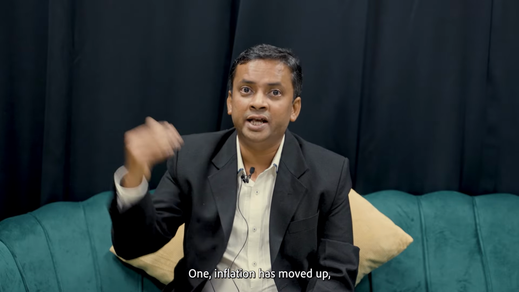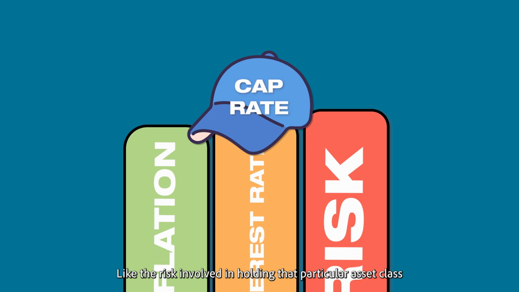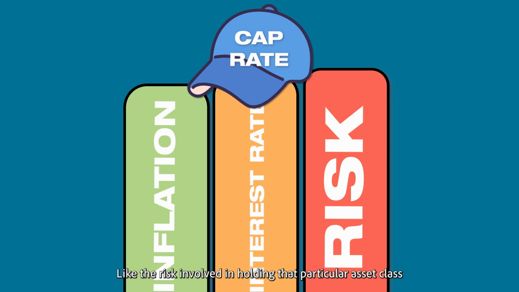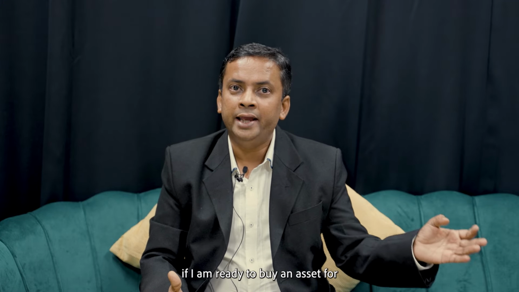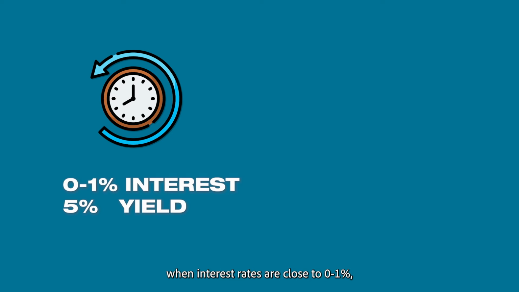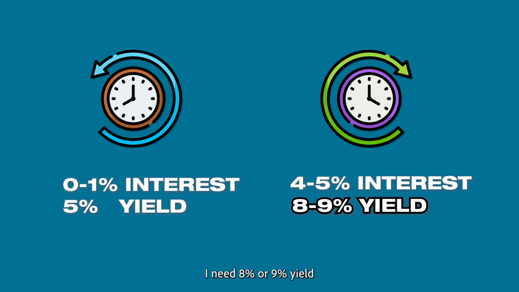One, inflation has moved up, the interest rates have moved up, so they can demand higher cap rates. Like, the risk involved in holding that particular asset class has increased severely, and that can also result in the cap rates moving up. So what the investors are basically saying is that if I was ready to buy an asset for about 5% yield in the past when the interest rates were close to 0-1%, when the interest rates have moved up to 4% or 5%, I need 8% or 9% yield from this asset in order to buy this asset.